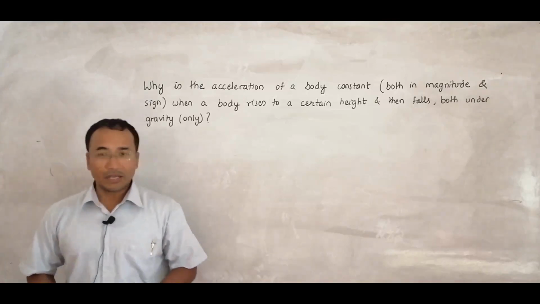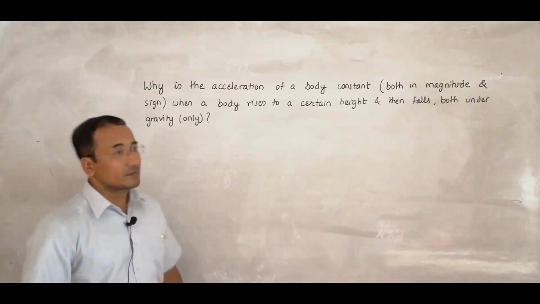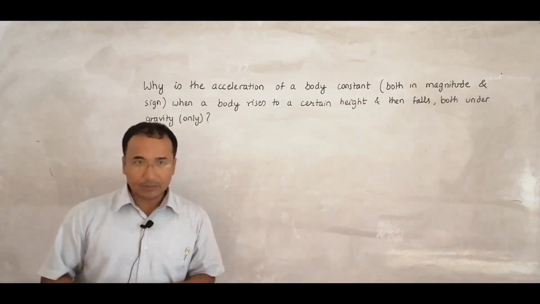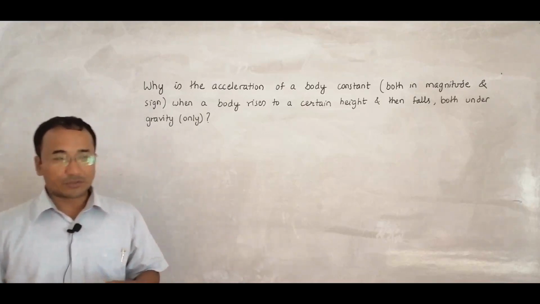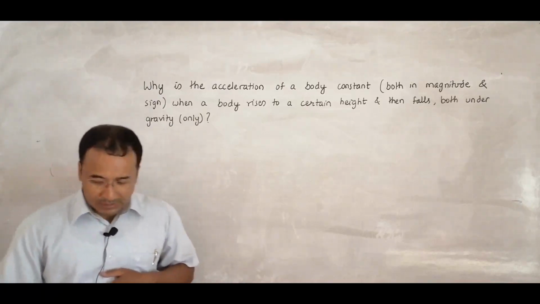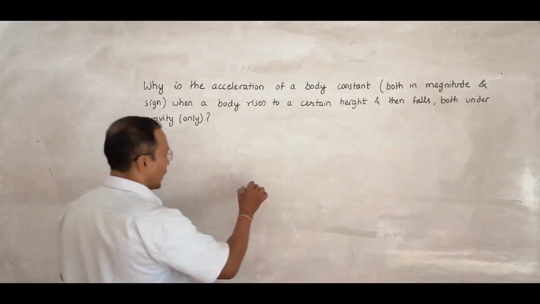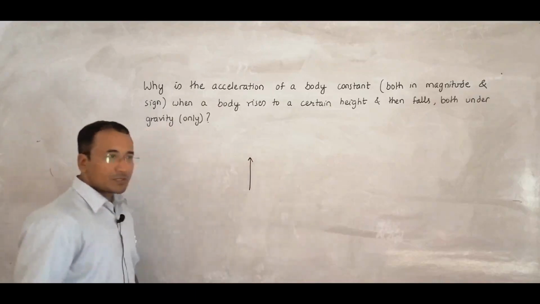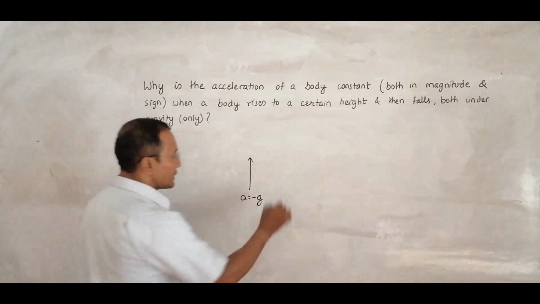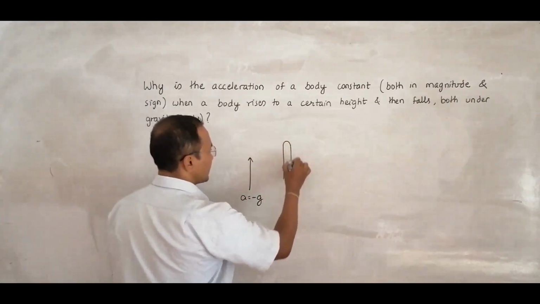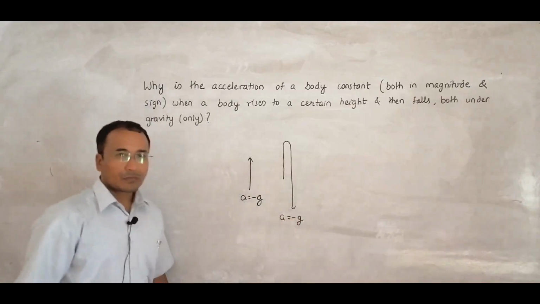Hello folks, today I have a situation or a question which intrigues a lot of students of this level, after class 10 and before the graduation, undergrads. So the situation is that when a body is thrown up, we use acceleration a equal to minus g. And when the same body goes up and down, we still use a equal to minus g. So why is that?